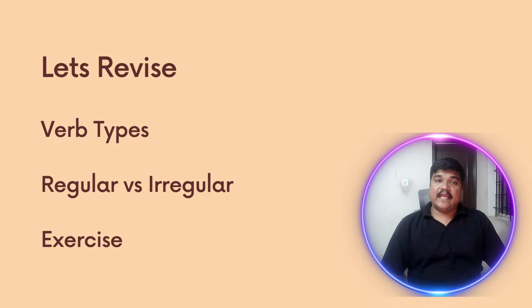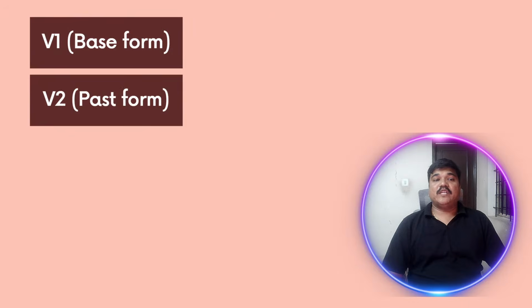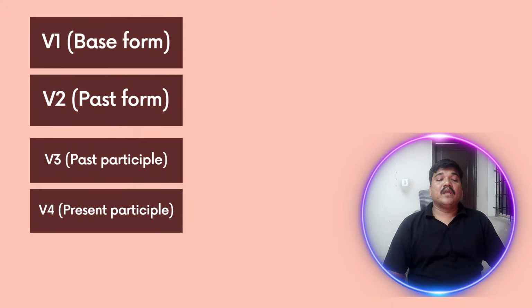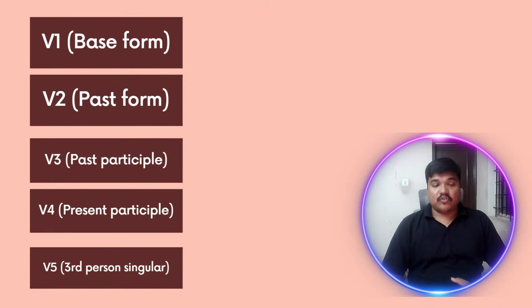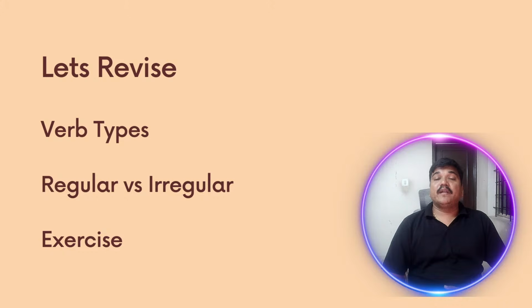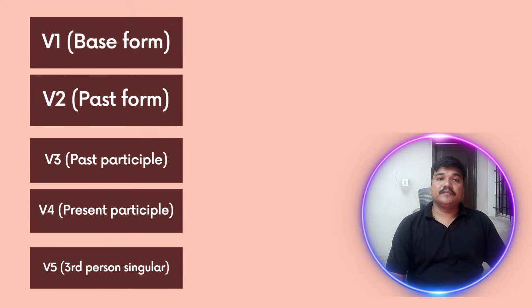I gave you examples at the end and in between also. V1 is the base form, V2 is the past form, V3 is the past participle form, and V4 and V5 I told you already. So these are the five forms of a verb. We learned how V1, V2, V3 forms are formed.